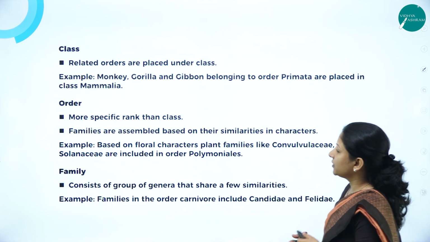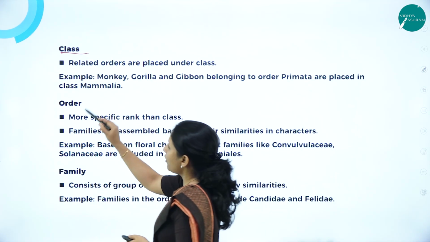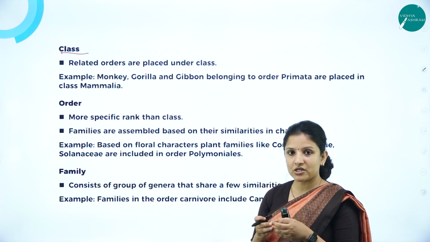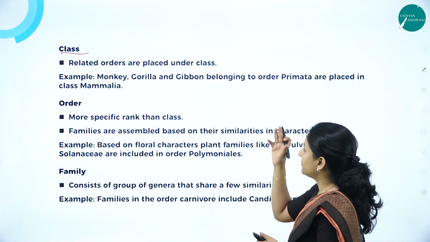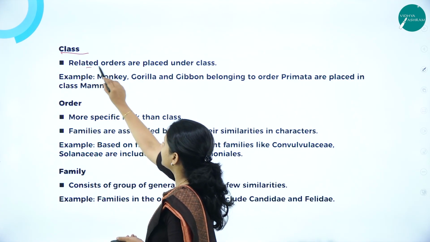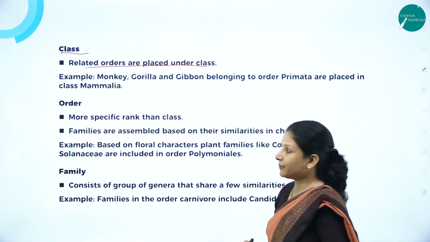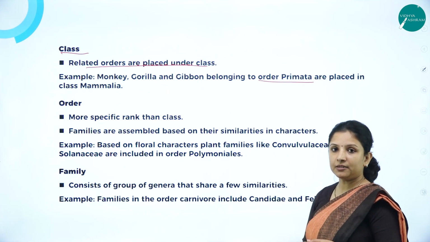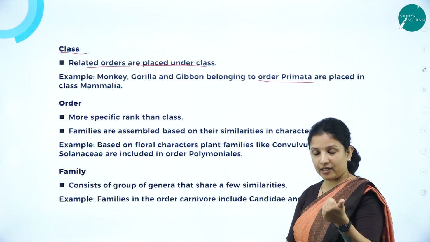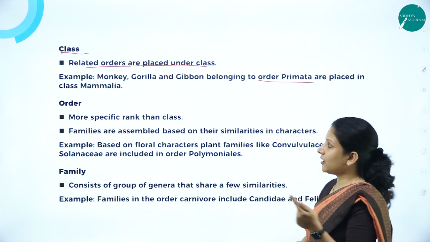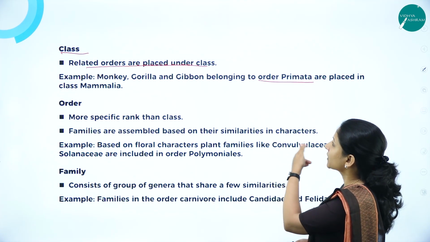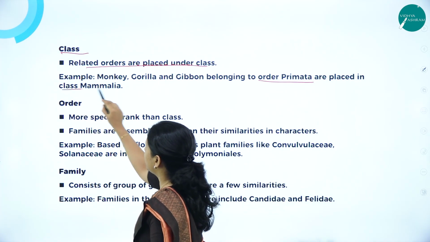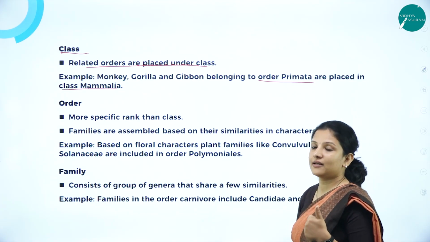After the phylum, we have class. All the groups of animals that are related to each other, all the related orders, are placed under the class. For example, we have monkey, gorilla and gibbon. They all belong to order Primata. The kingdom will be Animalia, then the phylum will be Chordata, then the class here will be Primata. You've understood, right? And humans especially will be placed under class Mammalia. So we have two classes, class Mammalia and class Primata.